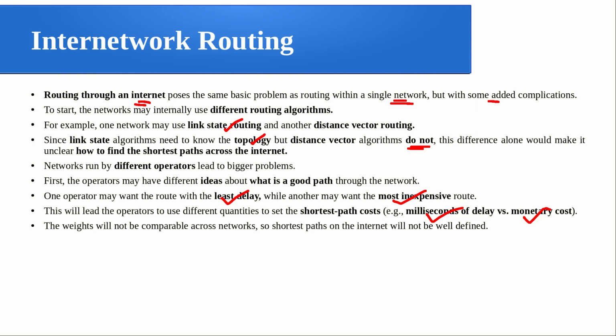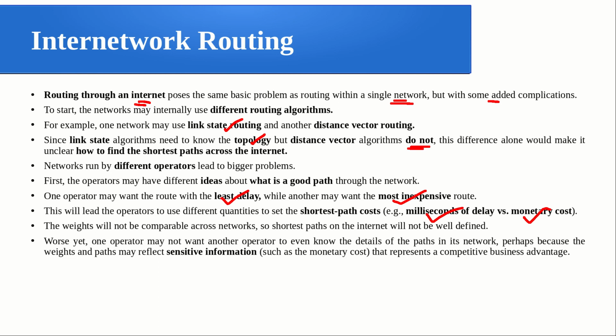The type of weight used in one network is different from another, so accordingly it will lead to some issues. One operator may not want another operator to even know the details of the paths in its network, perhaps because the weights and paths may reflect sensitive information. Whatever I am using, whether delay or monetary cost, I don't want it to be known to another one. These things are normally found to be sensitive information, because they represent a competitive business advantage.